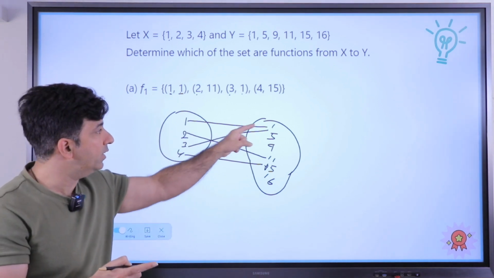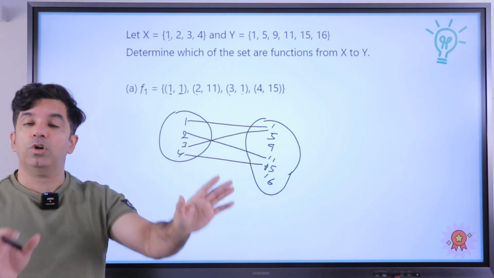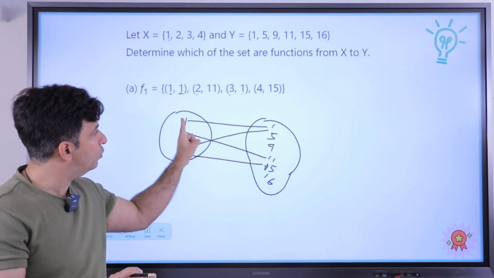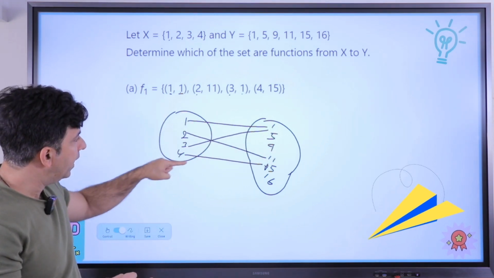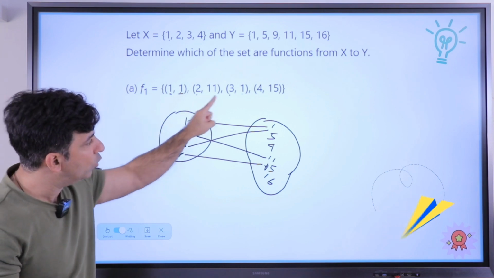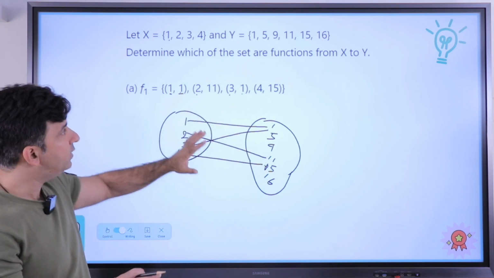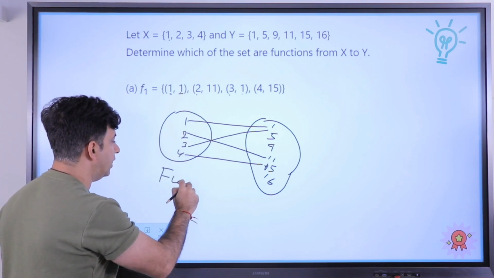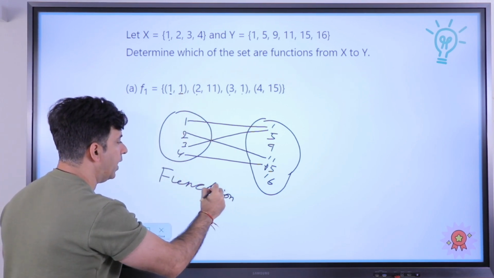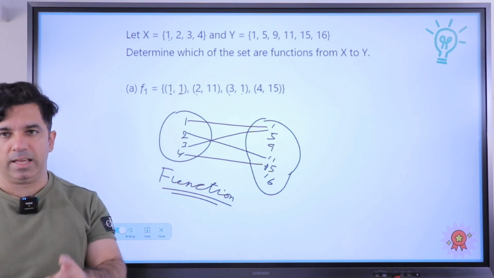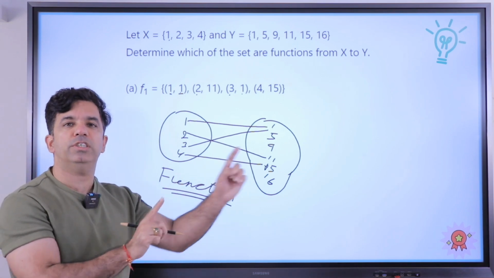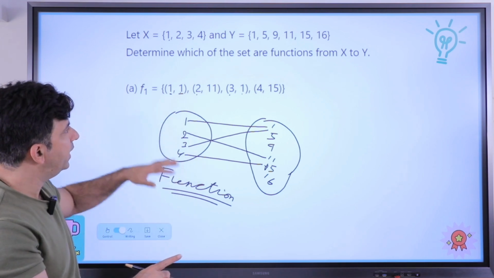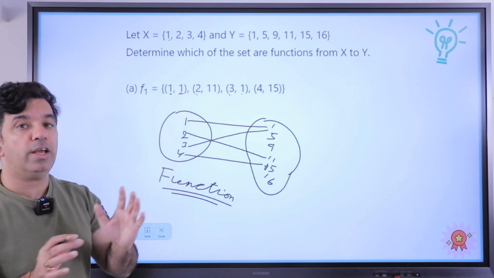Don't get confused that 1 is having two pre-images. This is not to be confused. 3 is having just one image. 1 is also having one image. So every element of this set is having a unique image, hence this relation which is given to us is a function. Why? Because every element of set A is having a unique image in set B. So the complete condition is fulfilled here. So this given relation is actually a function.